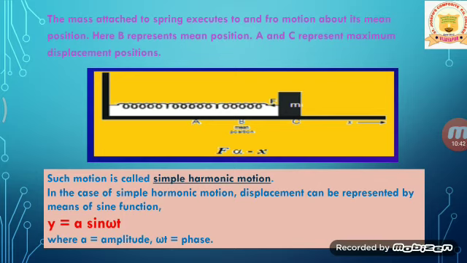We will learn these things in our coming classes. So this is simple harmonic motion, and the equation for simple harmonic motion is y = a sin ωt, where a represents amplitude and ωt represents phase.